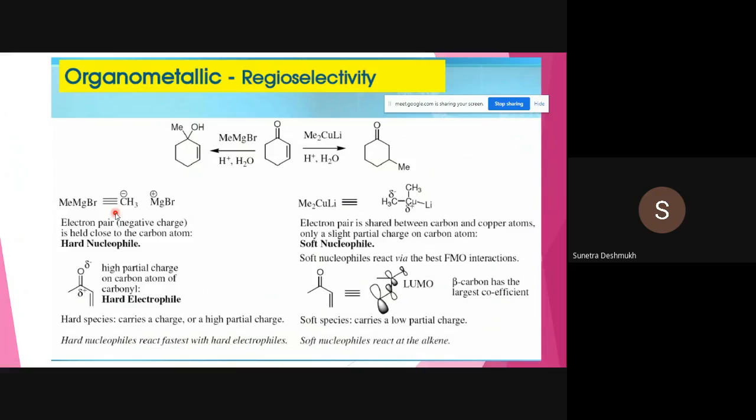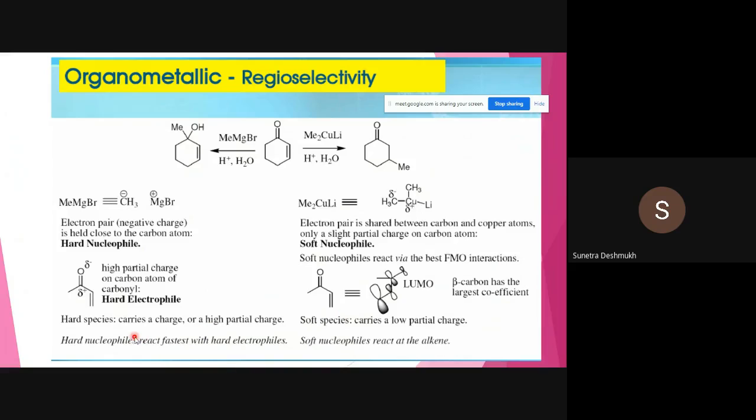So how the methyl Grignard reagent is different from the cuprate reagent, I have explained here. We have seen that already in our last lecture. So Grignard reagent is a hard species, and methyl cuprates are soft species.